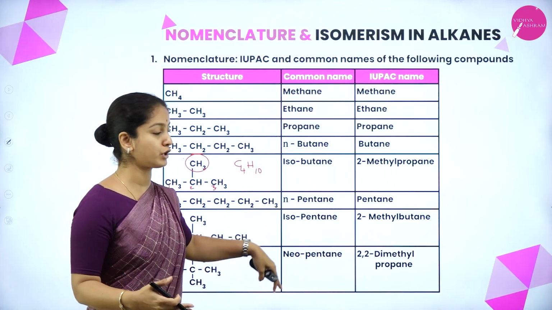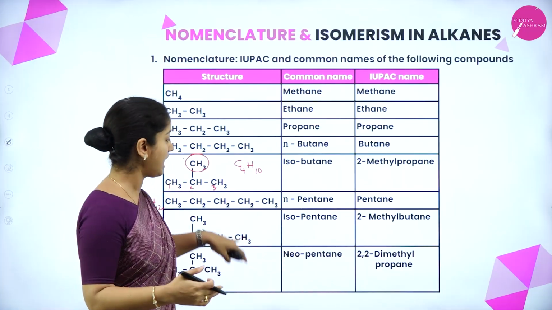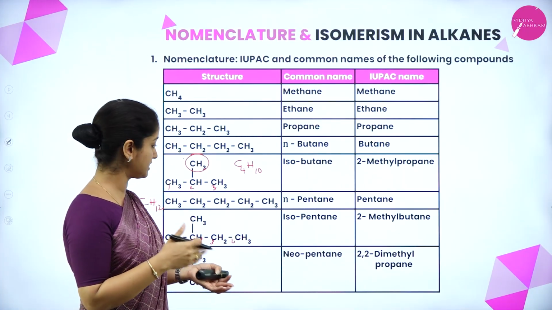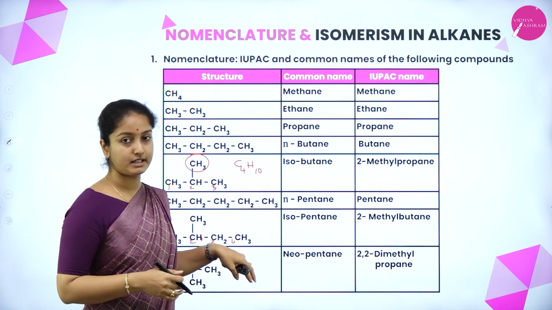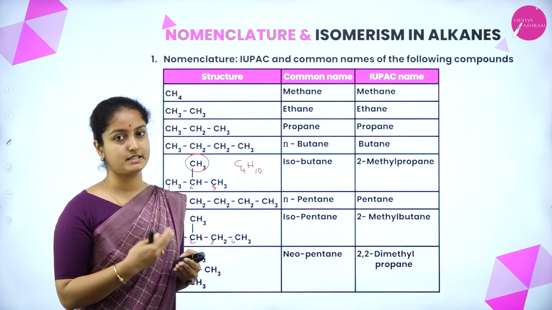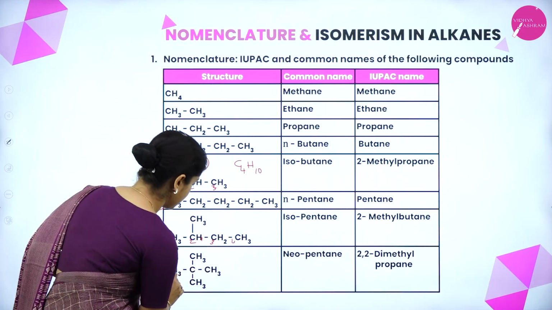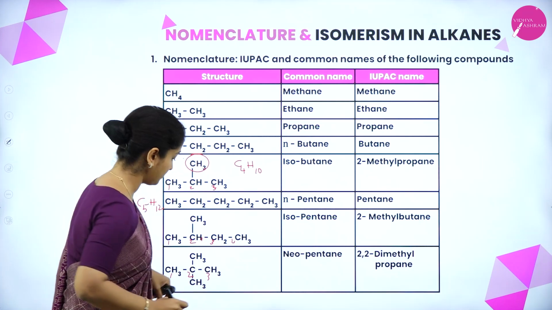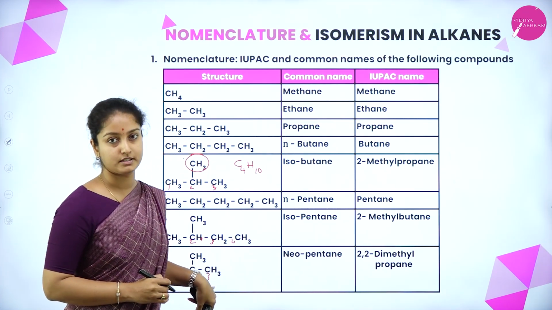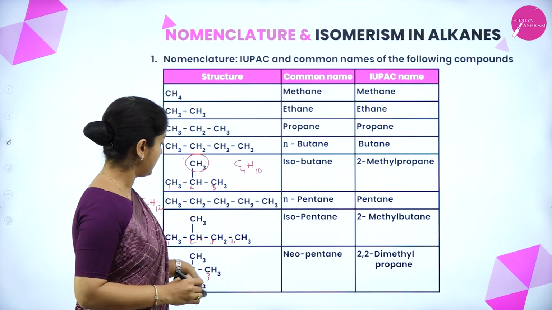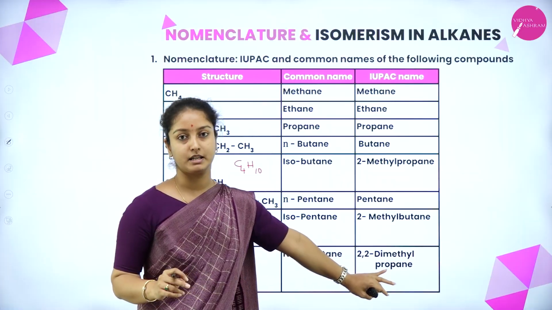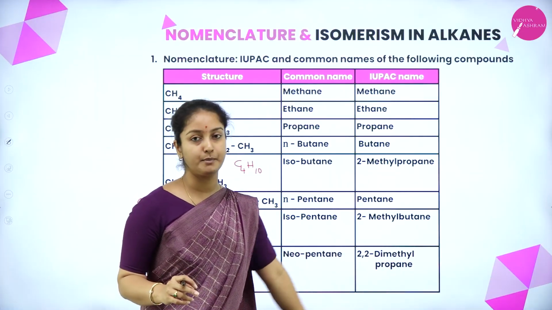Now this pentane has 2 other different structures also, having the same molecular formula, that is C5H12. The other structure is where there are 2 methyl groups attached to the same carbon atom, the second carbon atom. If this is considered as the main chain consisting of 3 carbon atoms, then there are 2 methyl groups attached to the second carbon atom. The common name for such a structure is neopentane, and the IUPAC name is 2,2-dimethyl propane.